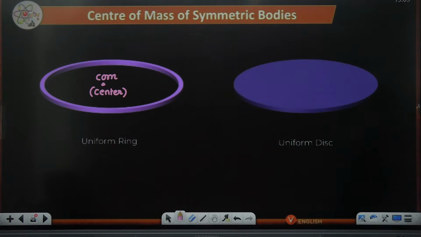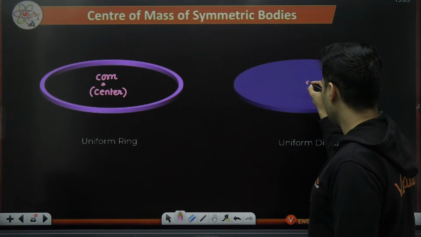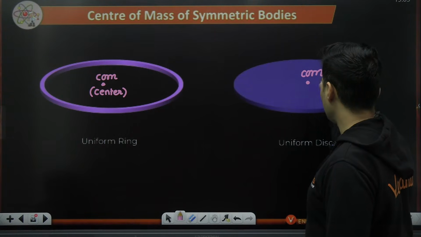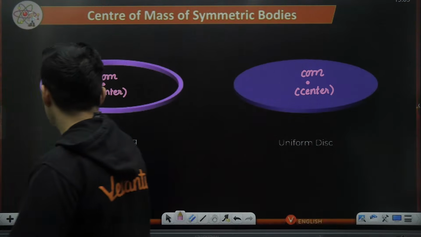What about a uniform disk? Again, it's a uniform disk, my dear students. So where will the center of mass be? It's a symmetrical body. So this is where the center of mass will be, at the exact geometrical center.